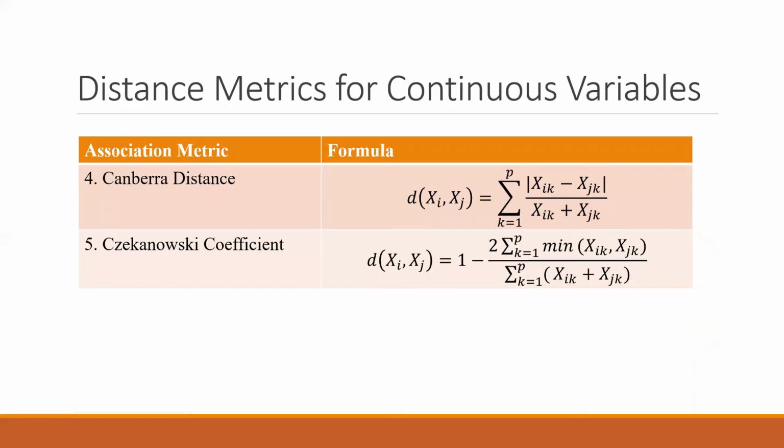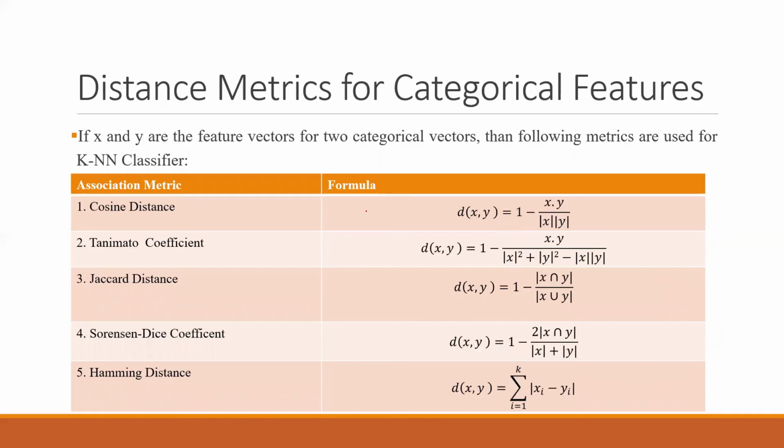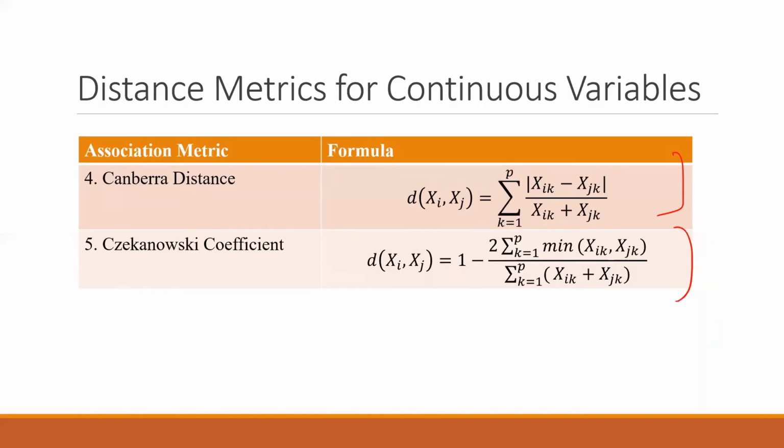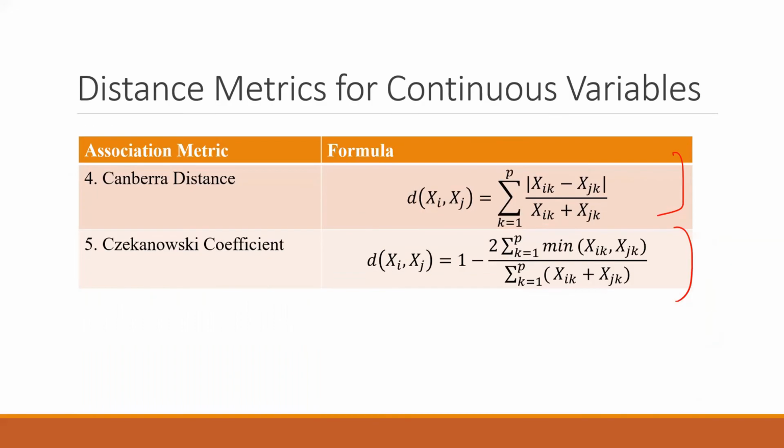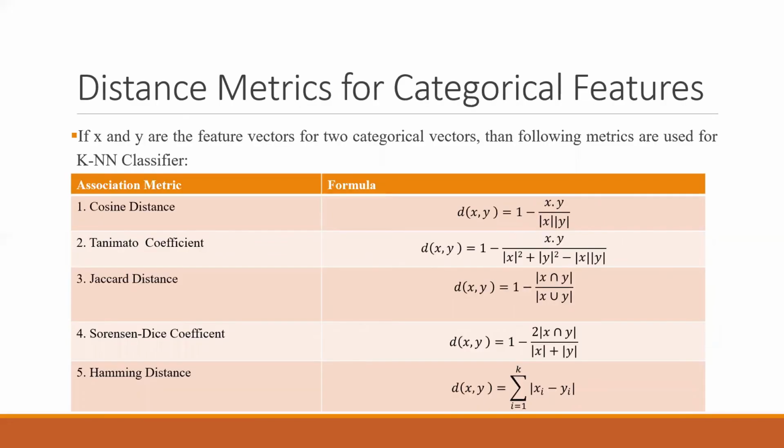There are other distances also, the Canberra distance and the Czekanowski coefficient distance. So you can use these different formulas and get the values. But now, distance metrics for categorical features. This one was for continuous variables, where you can get these values as distance points out of these 5 different distance formulas.